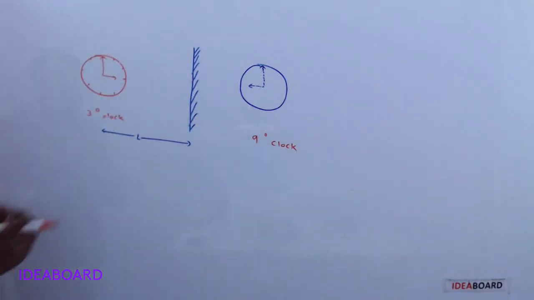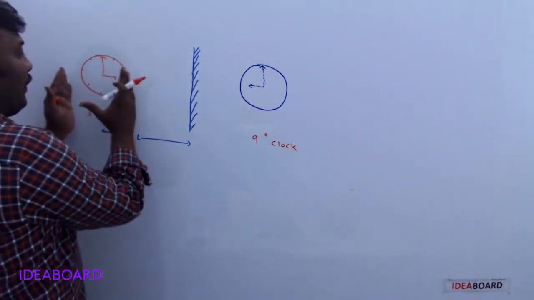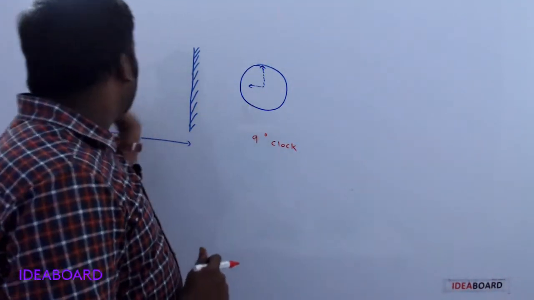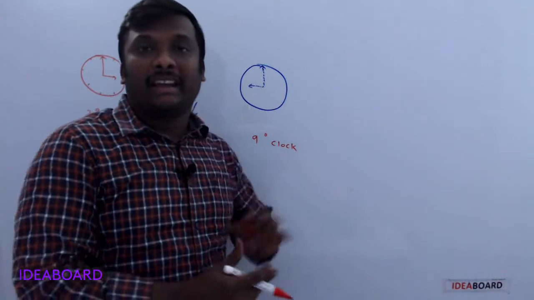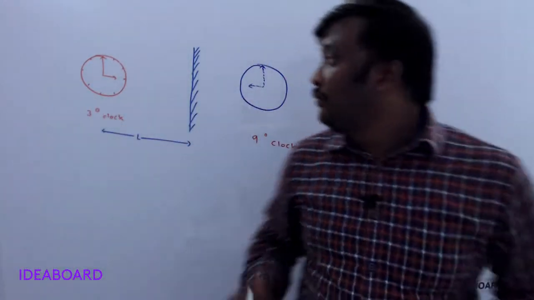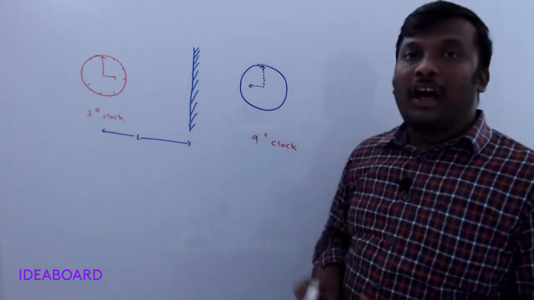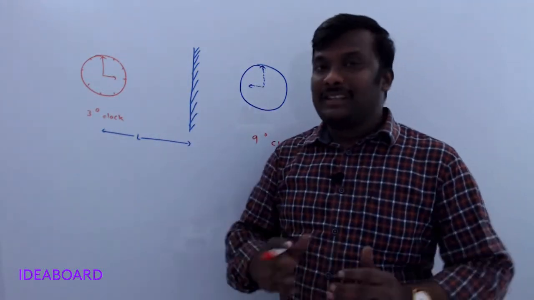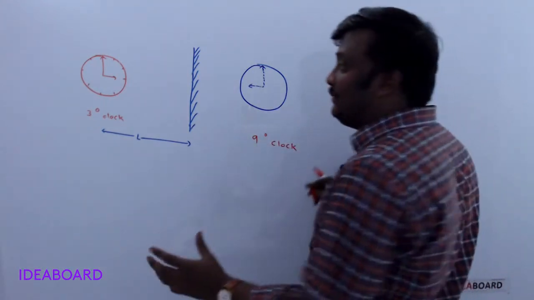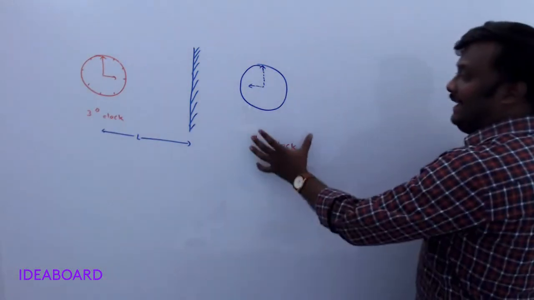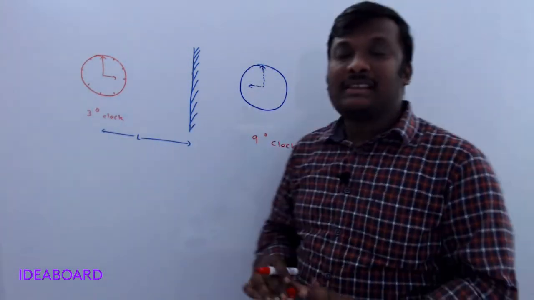Do you understand? So if the dial of the clock shows 3 o'clock, then the image of this clock shows 9. Now, the easiest way to solve this type of clock numerical is that there is a shortcut present. What is the shortcut? The shortcut is nothing but that the sum of the time shown by the clock and its image is always 12